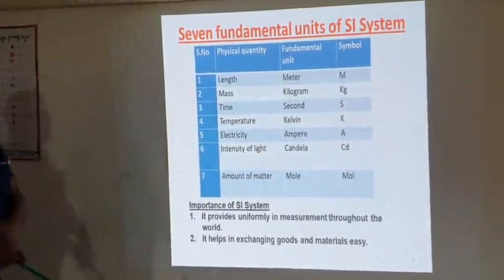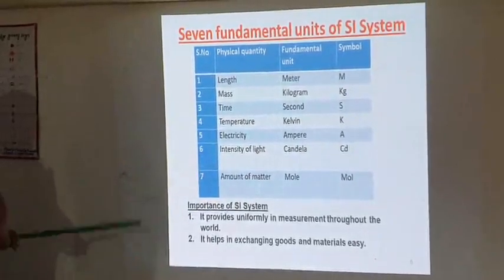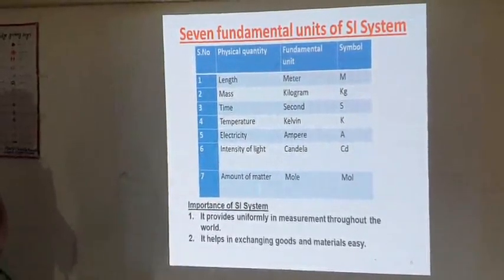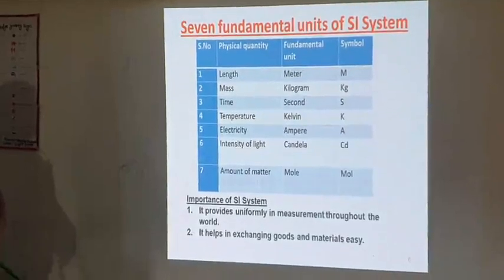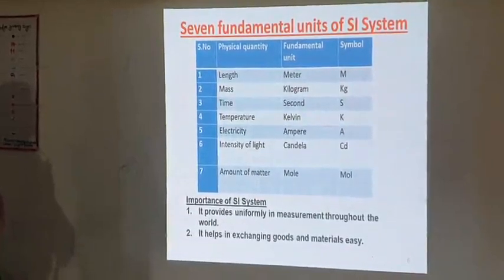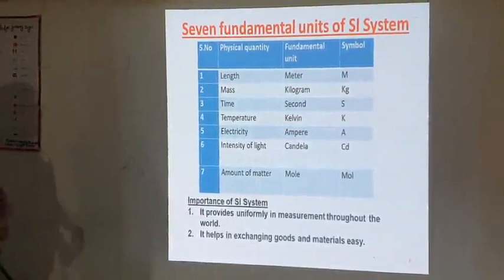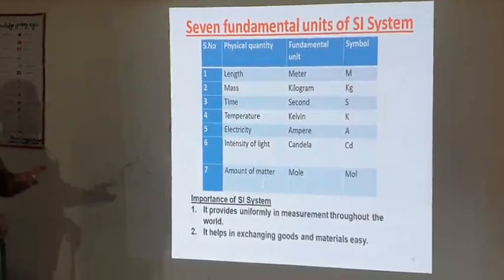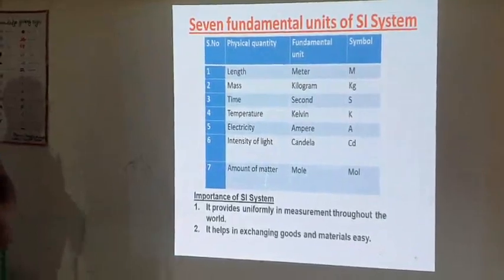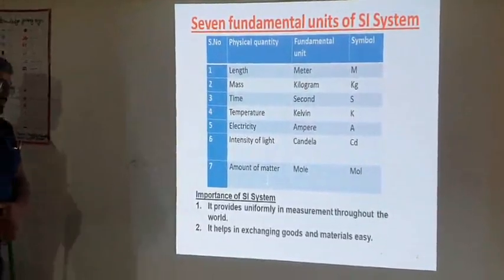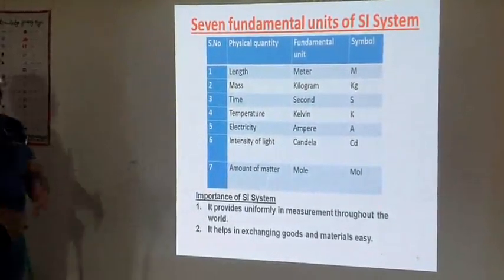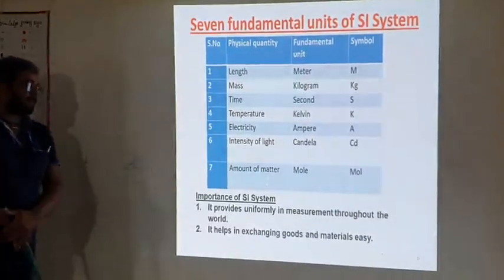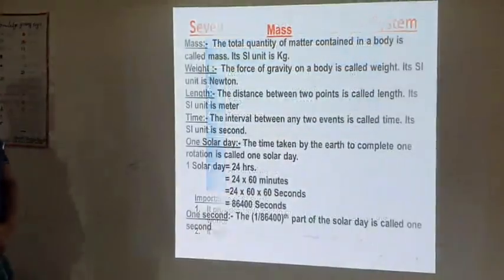Now, the importance of the SI system. You know that the SI system is important because it provides uniformity in measurement throughout the world. Another reason is to exchange goods or materials or anything, the SI system is needed. So the importance of the SI system is already given below here.